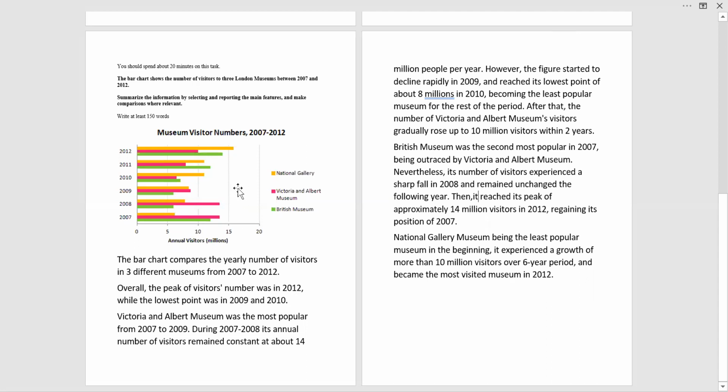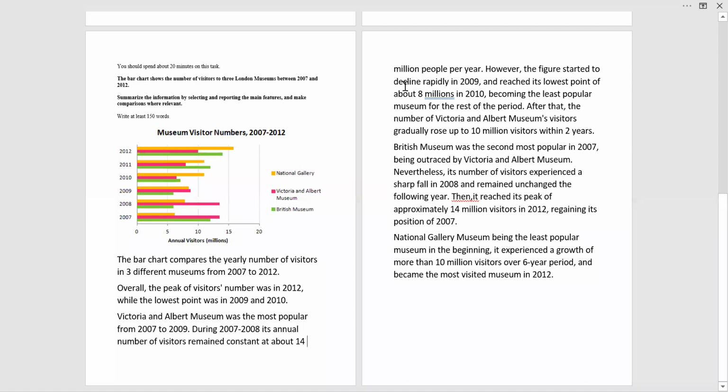Now going to the description, first of all, Victoria and Albert Museum was the most popular from 2007 to 2009. Why are we writing the most popular? Because it kept on increasing in its popularity, and besides these 2 years, every time the bar is at a greater length, right? During 7 and 8, its annual number of visitors remained constant. 7 and 8, you see they were constant, almost the same, about 14. Now they have used the word about because they're not sure about the exact data. 14 million per year, right?